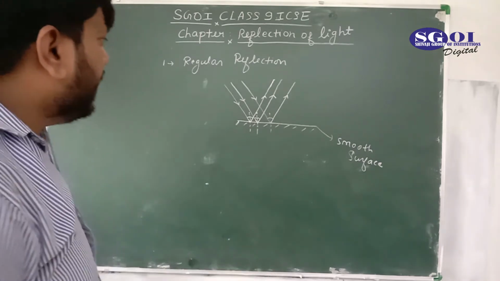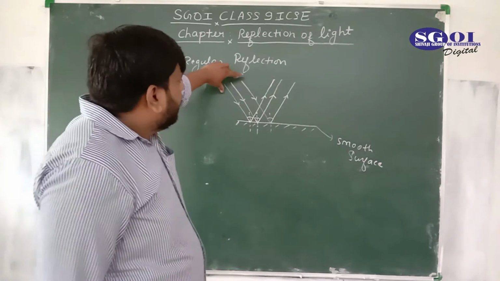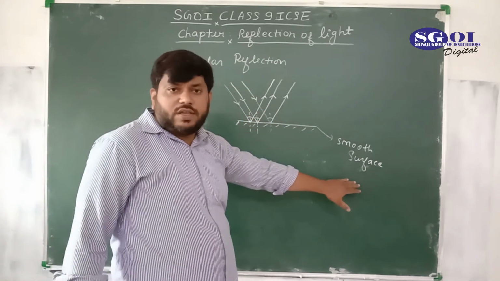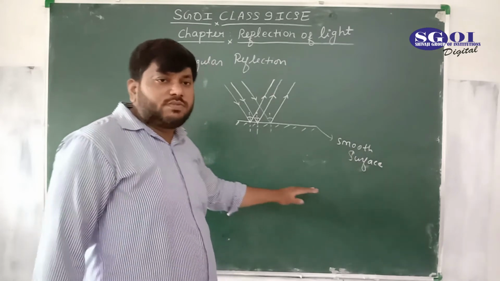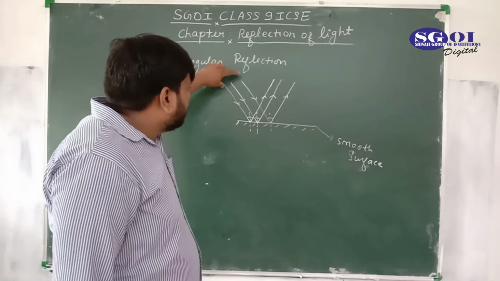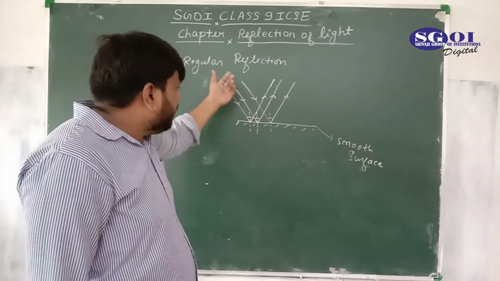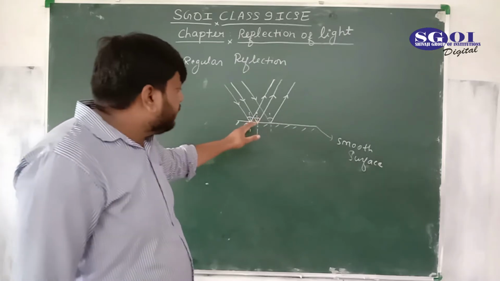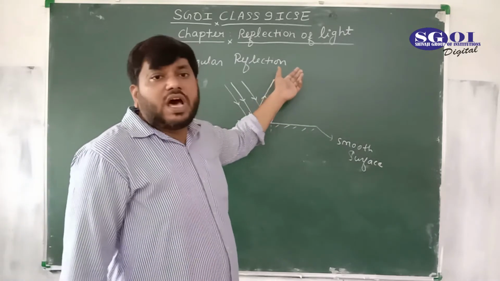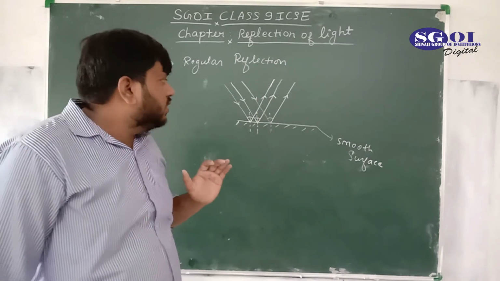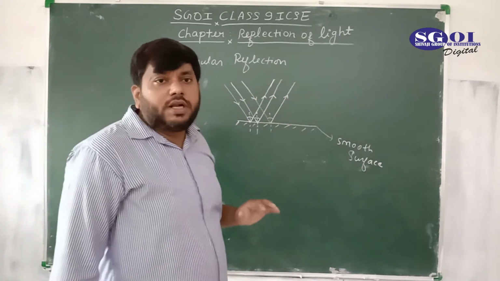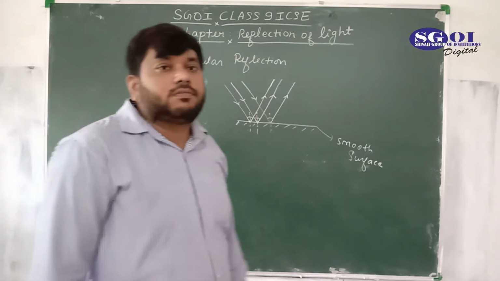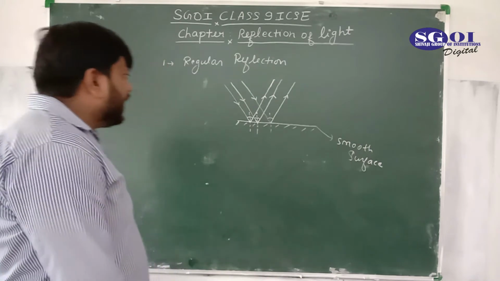So students, you are seeing here, when rays of light which are parallel to each other are striking on a smooth surface, the important word is smooth surface. The surface must be smooth. So a beam of light which is parallel is striking on a smooth surface, and after reflection, the reflected rays are also parallel to each other. Then this type of reflection is called regular reflection.